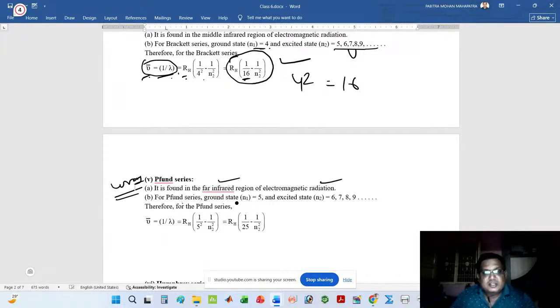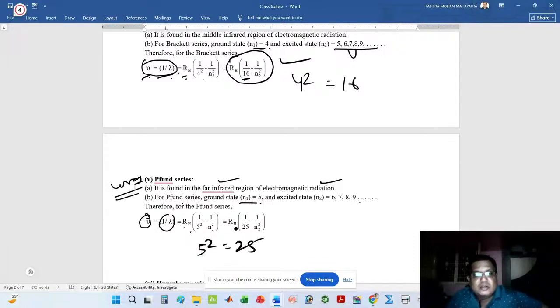For the Pfund series, the ground state is n1 = 5 and the excited states are 6, 7, 8, 9. Put the value n1 = 5 in the equation, then ν̄ = 1/λ = R_H × (1/5² − 1/n2²). Now 5 squared is 25, so ν̄ = 1/λ = R_H × (1/25 − 1/n2²).